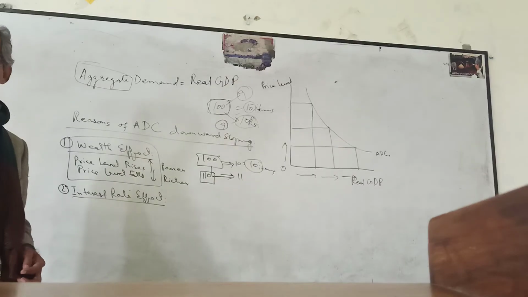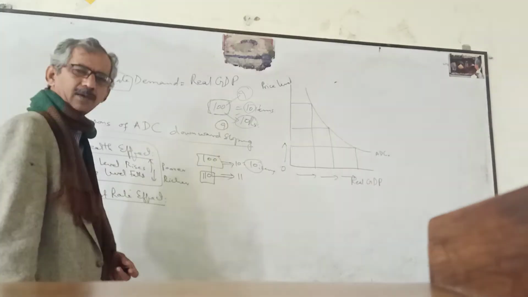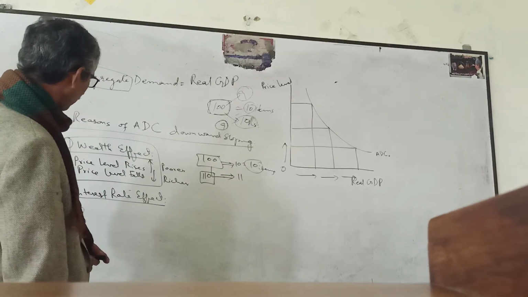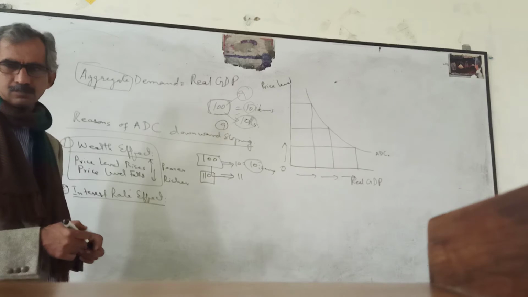So due to the price level rise, people need more money to buy the same amount of goods. When they need more money, they need to borrow.